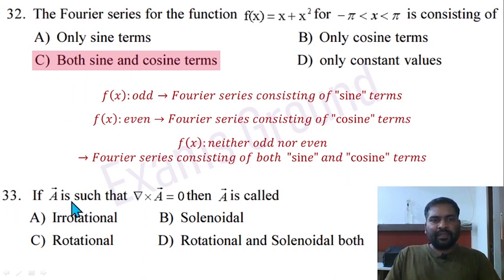Question 33. If vector A is such that del cross A equal to 0, then A is called irrotational. Option A is correct. And in the other case, if the divergence of a particular vector equal to 0, in that case it is solenoidal, like magnetic field.